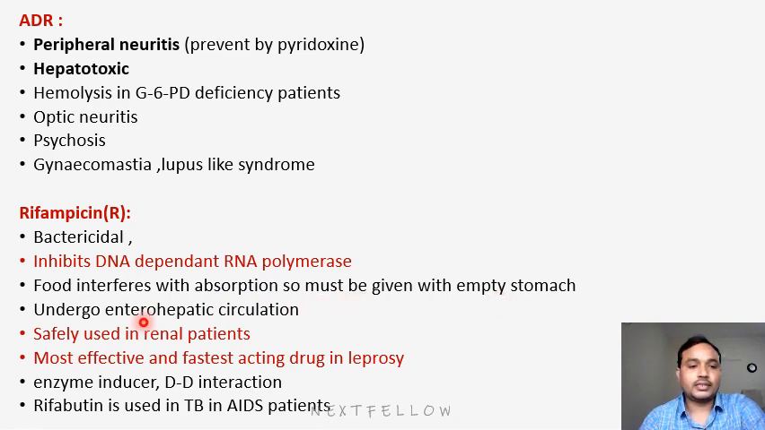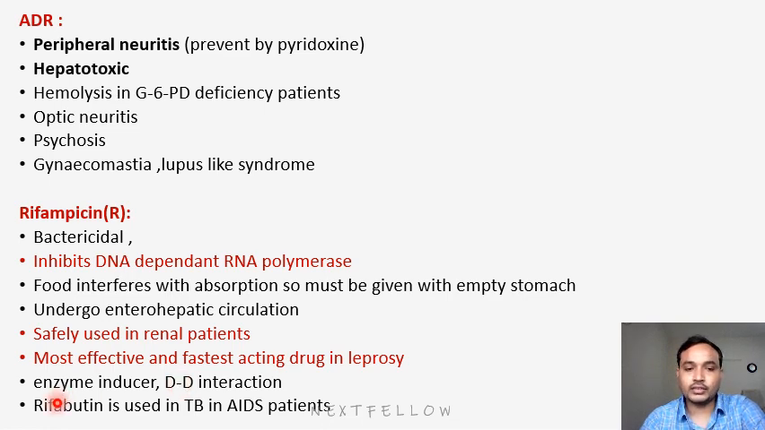Next, it undergoes enterohepatic circulation. It is safely used in renal patients. It is the most effective and fastest acting drug in leprosy also. Here the main MCQs: rifampicin is very safe in renal patients, it has to be given on an empty stomach, and it is the most effective and fastest acting drug in leprosy patients also. Because rifampicin is an enzyme inducer, it has drug-drug interactions, which means the effect of other drugs will get decreased because of its inducing property.